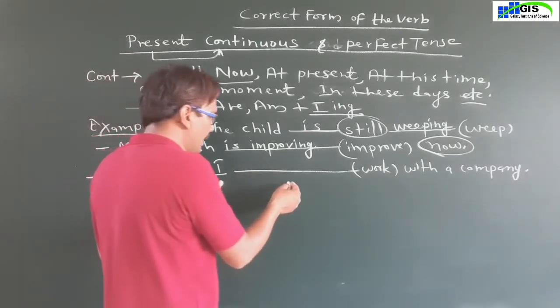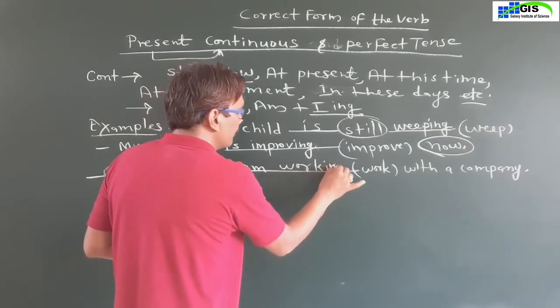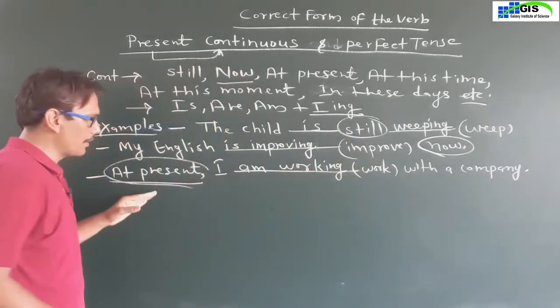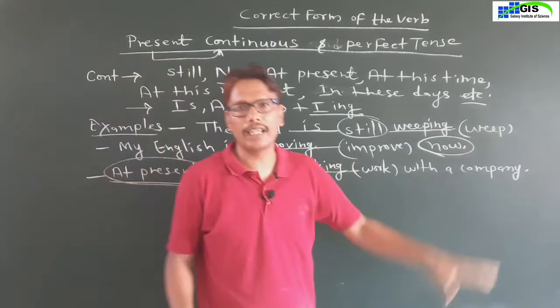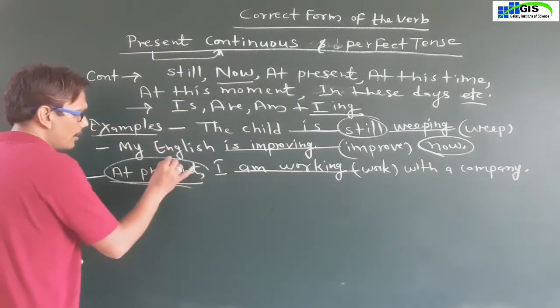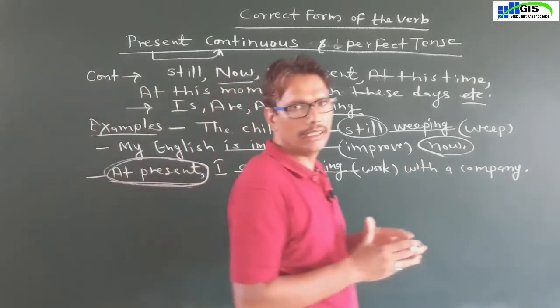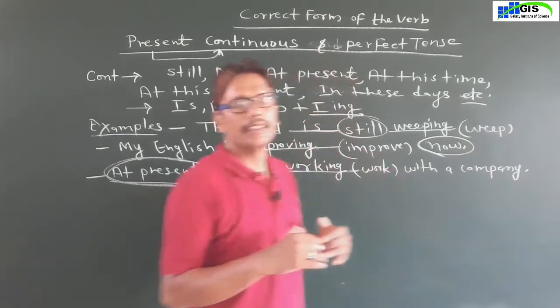Am working. At present, I am working with a company. Why have we used here am working? Because in the sentence, at present is given here. Okay? Next.